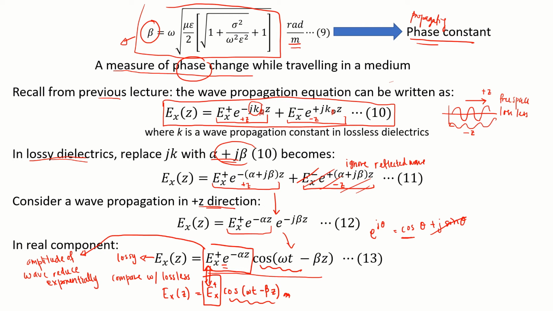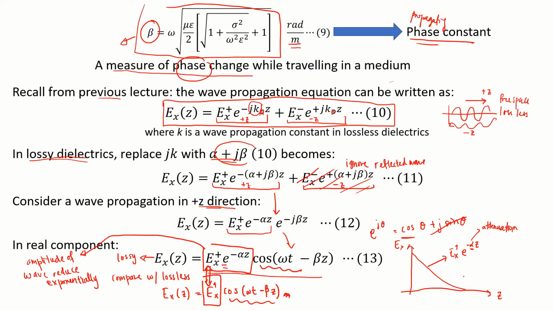If you want to draw the graph of Ex against the propagating direction, it is going to look as such. It is decaying exponentially, Ex times e to the minus alpha z, where alpha is the attenuation value that we discussed just now.